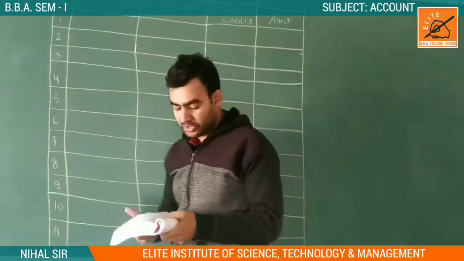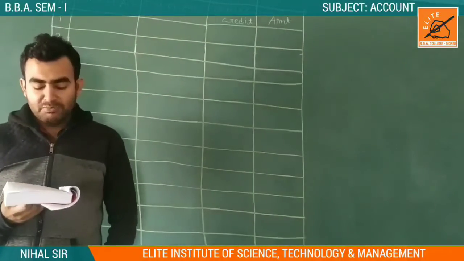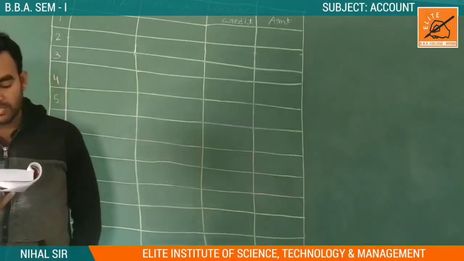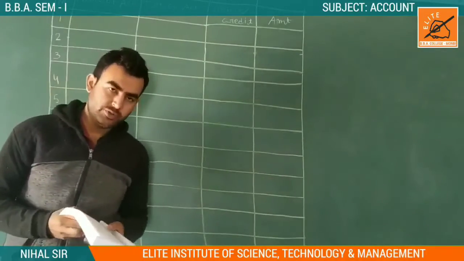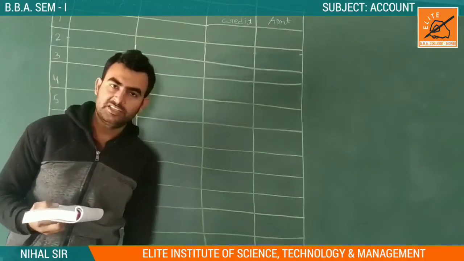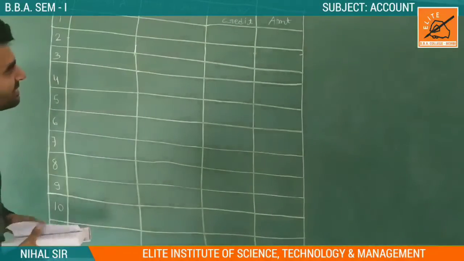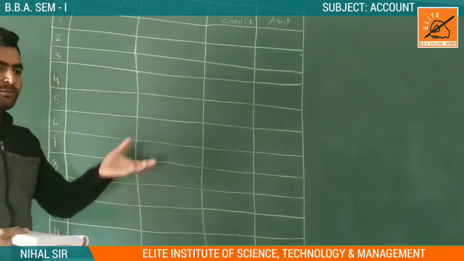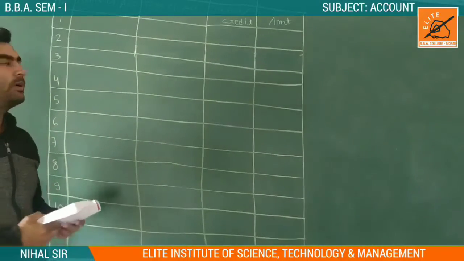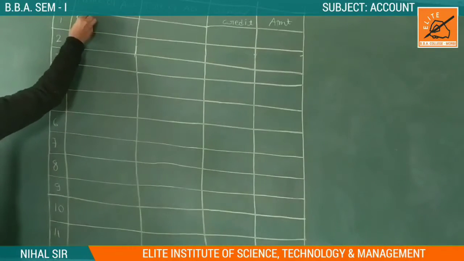So our first transaction is that Prakruti starts a business with cash rupees 25,000. Then what does Prakruti do? She starts a business with how much? With 25,000. So think about it: if Prakruti starts a business and brings cash into the business, one account is cash.